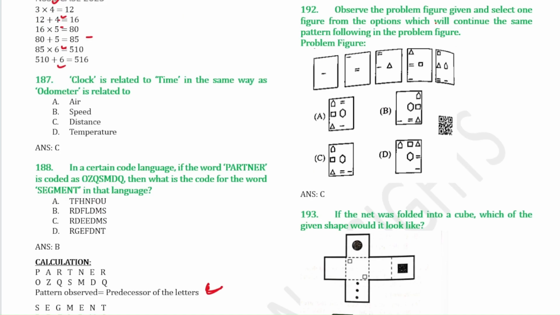Next, observe the problem figure, and then select the one that continues the same pattern. If you see this one, 1, 1, 2, that means whatever new pattern comes, it will be in the center, and then it goes on like this, like this. The new pattern that emerges is this one, so it should be in the center. After that it should go to this one, like this. Option number C is the correct one.